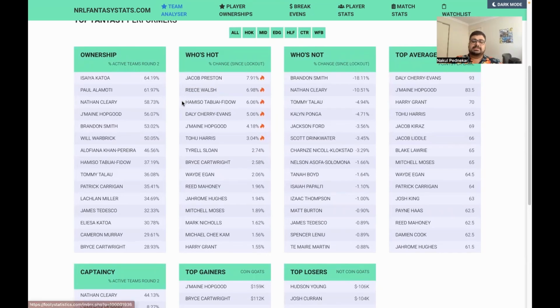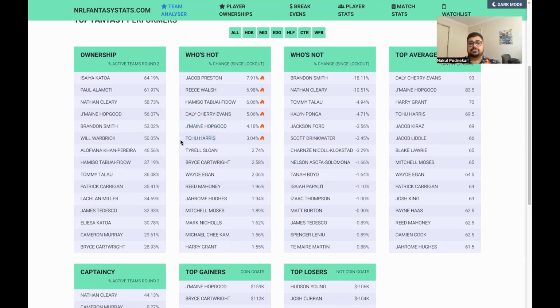The Hammer at center is okay. I get it, but he is now awkwardly priced. I'm going to say stay away, unless you have to fix your centers and he's the only guy you can afford, that's all right. Cherry Evans got a hat trick in round one. I just don't understand why he's so popularly traded. I think that's a bit silly. If you don't have Hopgood already, trade him in, fair enough.